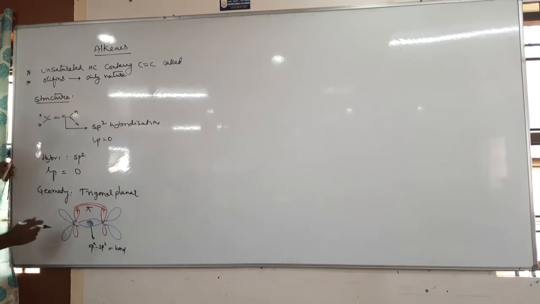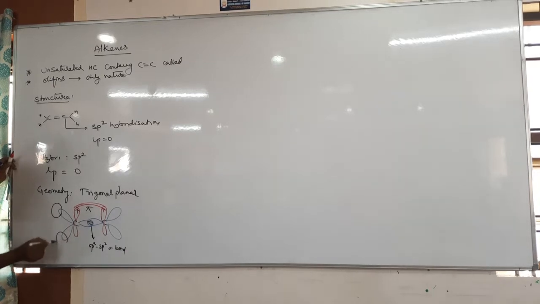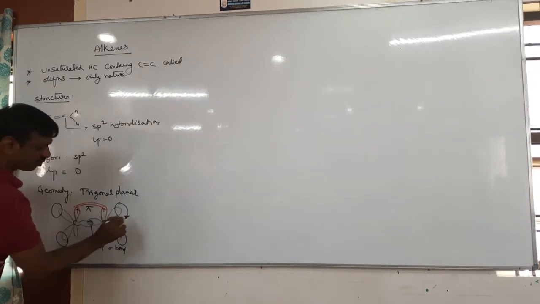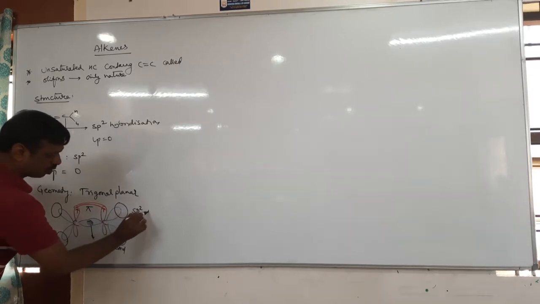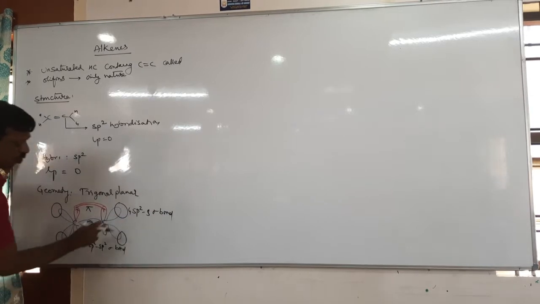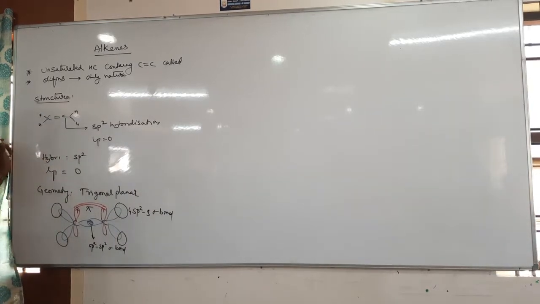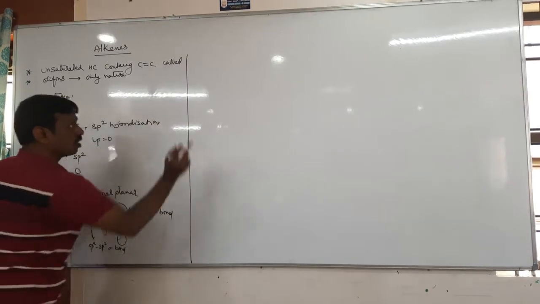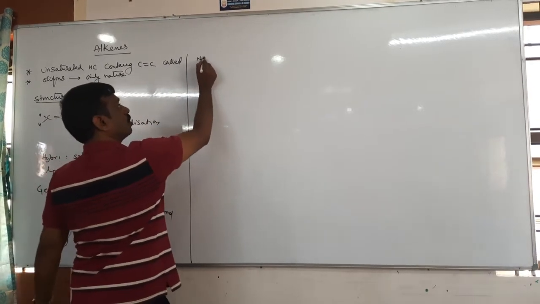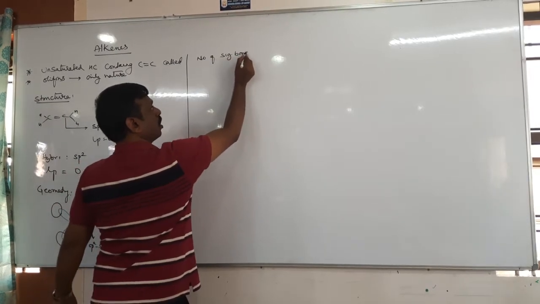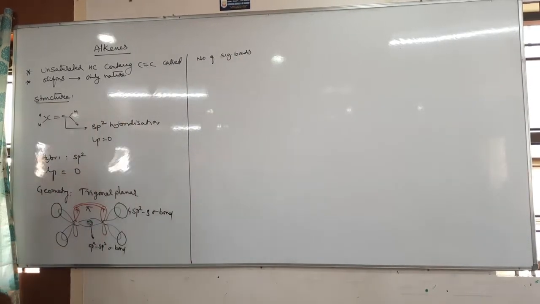Now tell me, each sp2 overlaps with one s orbital of hydrogen, so it forms how many sp2-s sigma bonds? There are total 4, 1 2 3 4. So now tell me, number of sigma bonds, how many sigma bonds?